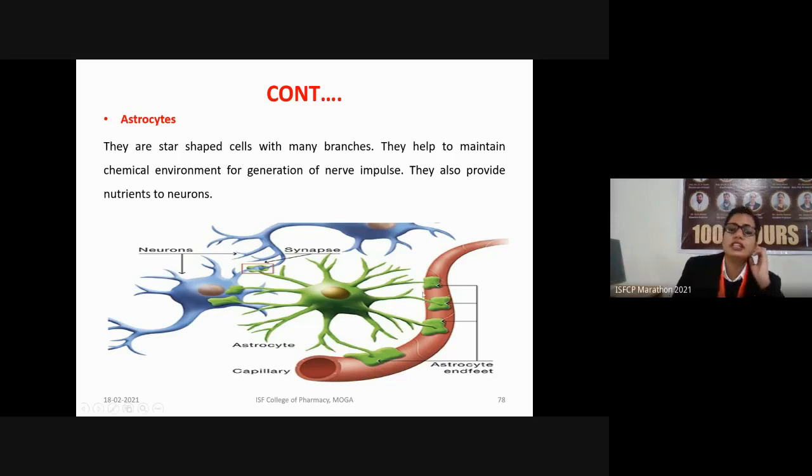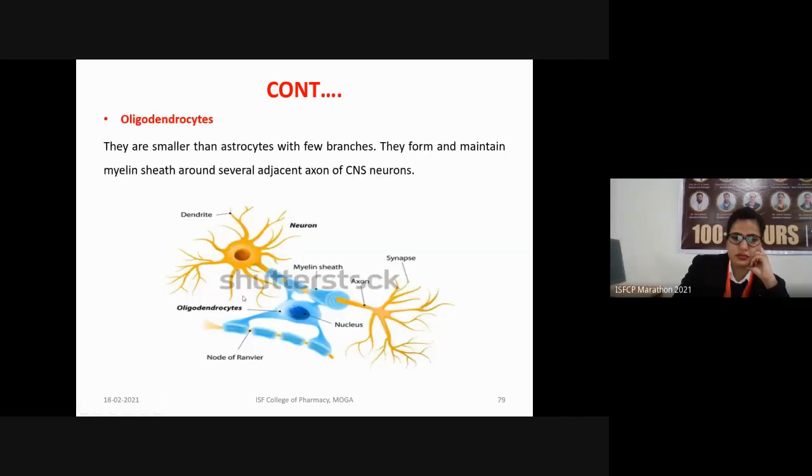The other type of cells we have is oligodendrocytes. Oligodendrocytes in size are slightly smaller than the astrocytes described previously, and they have fewer branches. The main function of the oligodendrocyte is to maintain the myelin sheath around various neurons or axons of the CNS.